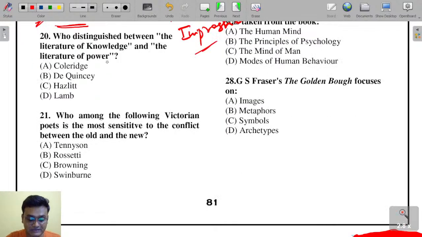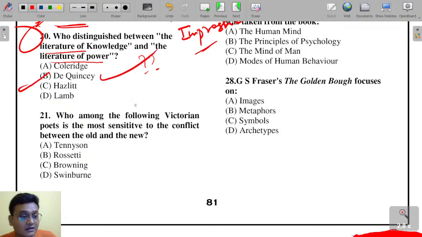Next question, question number 20. Who distinguished between the literature of knowledge and the literature of power? Coleridge, Thomas De Quincey, Hazlitt, or Lamb? Excellent. The distinction between the literature of power and the literature of knowledge was made by Thomas De Quincey. So B is the right answer.